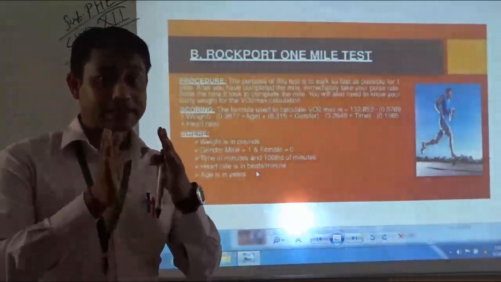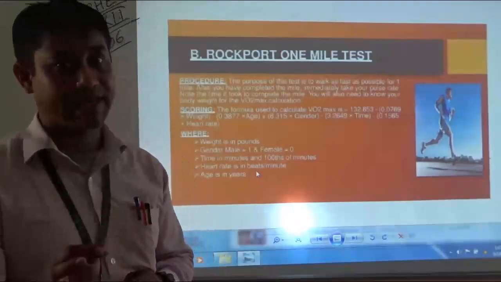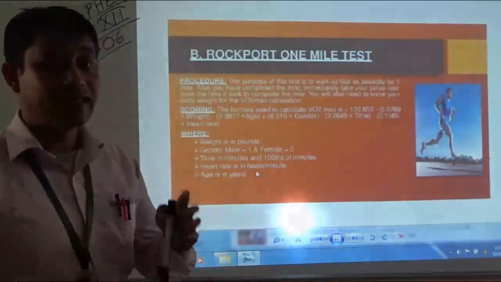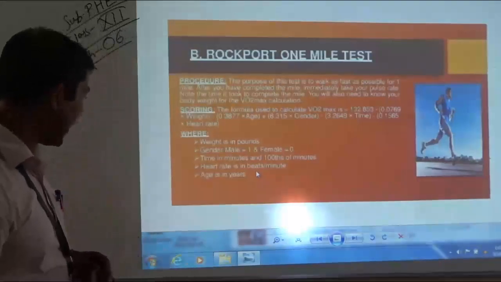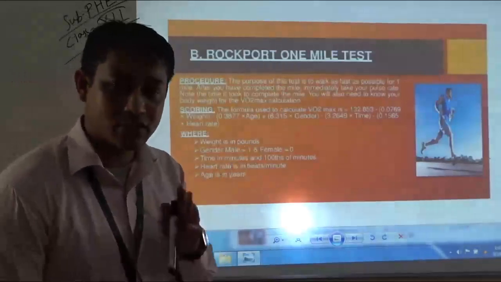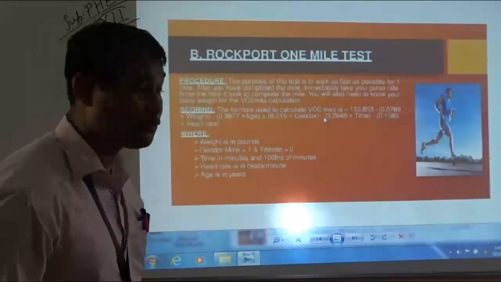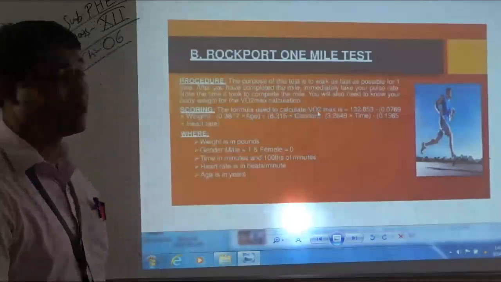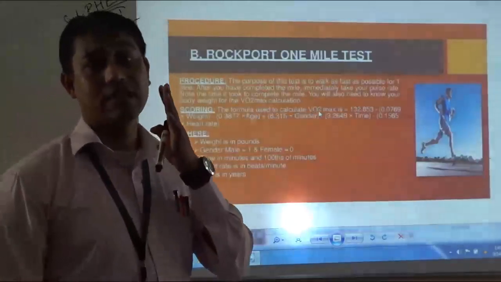I repeat, the heart rate of the subject will be measured for the first 15 seconds and then it will be multiplied by 4 so that we get the heartbeat of 1 minute. Age of the subject is measured in years. Some of the scores are very important because these scores need to be fitted in the formula, students. As you can see, the formula used to calculate VO2 max. VO2 max means volume of oxygen consumption.